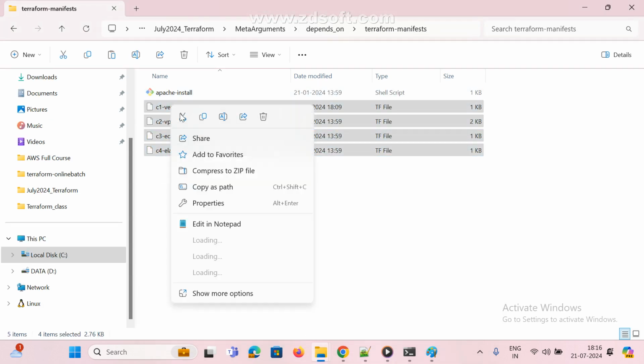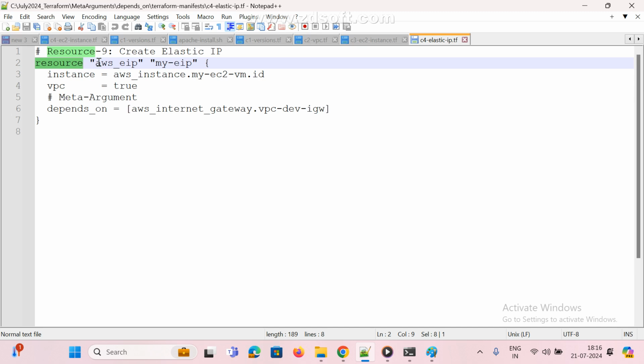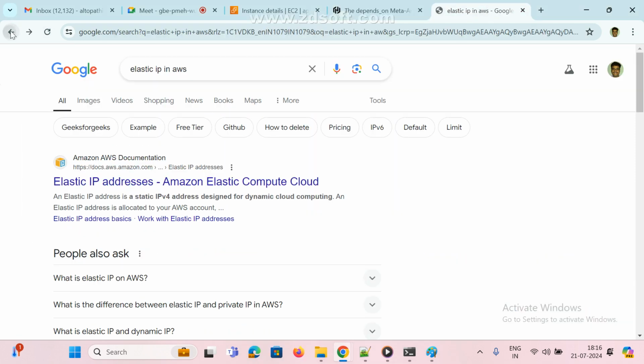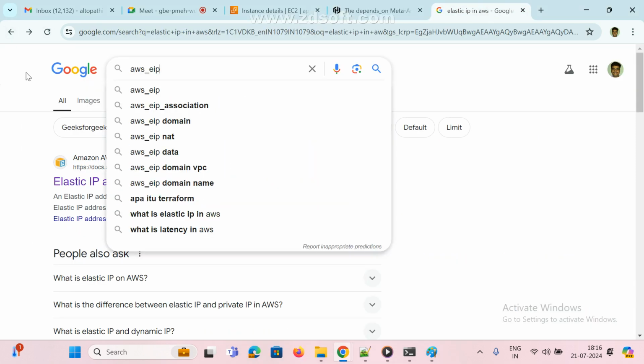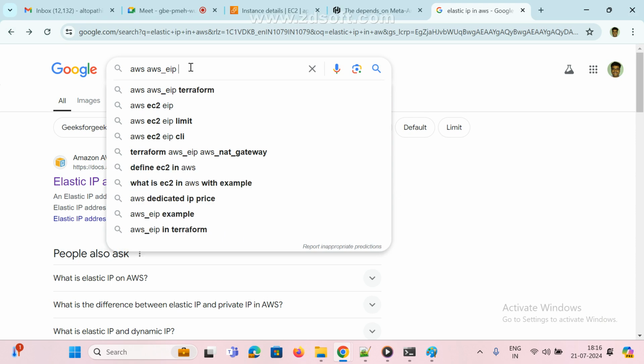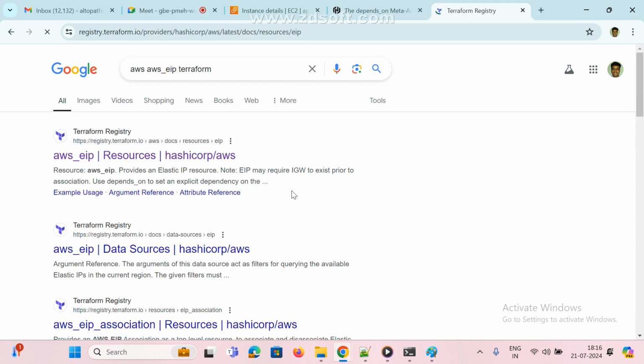Open this, it is already modified for elastic IP. This is the resource aws_eip. EIP means elastic IP. About this and all, you don't worry. Even if you Google it, they will give it. Search AWS Terraform, and if you use Terraform it will give it. Now see here, elastic IP. What is the syntax?